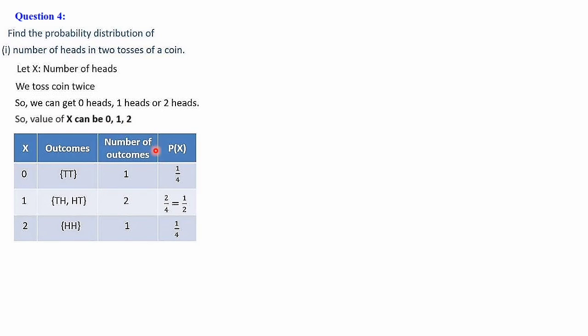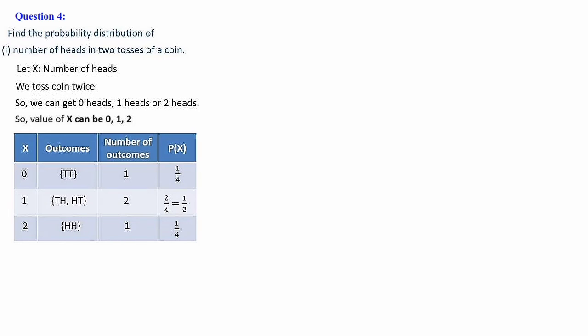The probability distribution table we have to make like this. Values of x, they are 0, 1 and 2. The outcomes: when x is equal to 0, that means number of heads is 0, no heads, we get tail and tail, 2 tails. And the next one, x value is 1, that means there is only one head, meaning TH or HT. These are the possible outcomes. Then next is x equal to 2, in the sense 2 heads, so that is HH. So the number of outcomes when we count: for TT we get only 1, for TH and HT that is 2 outcomes, and HH means there is only 1 outcome.